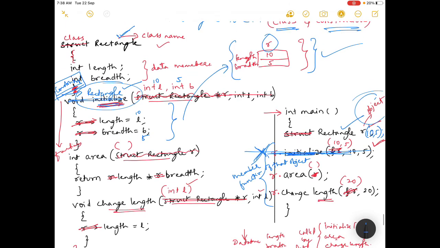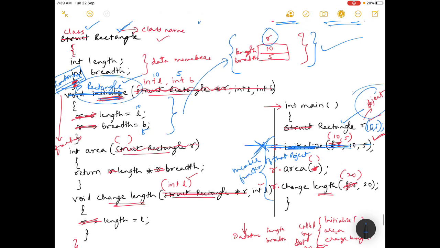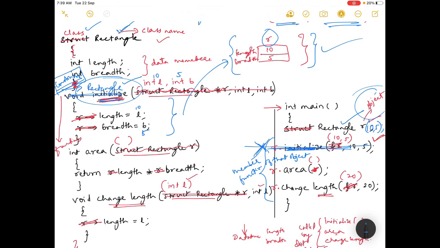So there are 3 steps. Okay, first we renamed this structure as class, and we brought all the functions related to that struct rectangle under that class. And we did not require this argument every time, calling struct rectangle star r, struct rectangle r. In all these functions, the argument was not required, so we have deleted that. And referring to the same r arrow under each function was not necessary, so we have removed that.